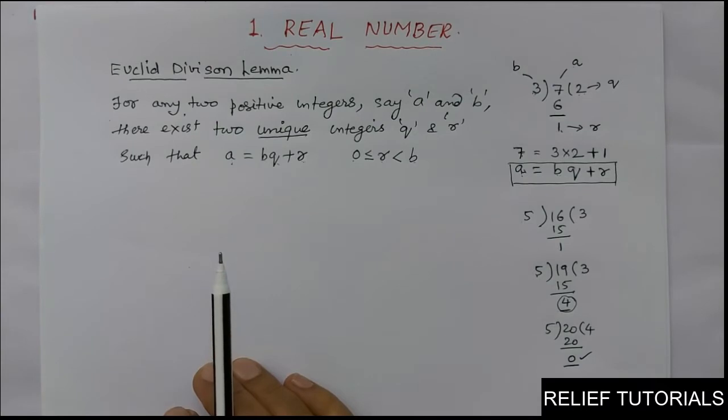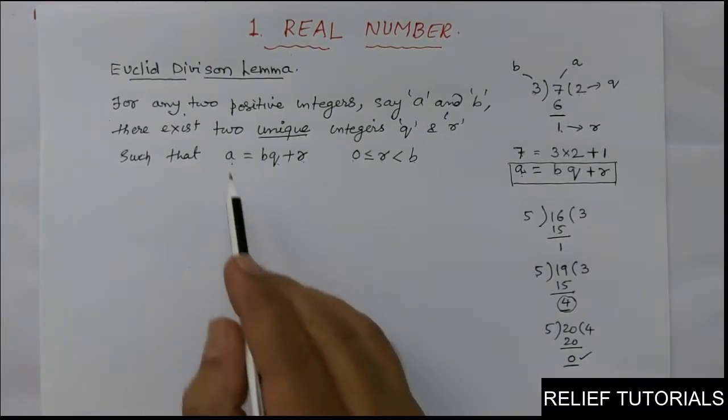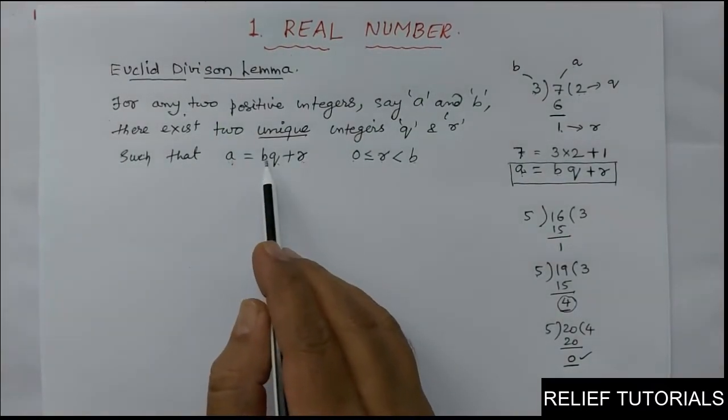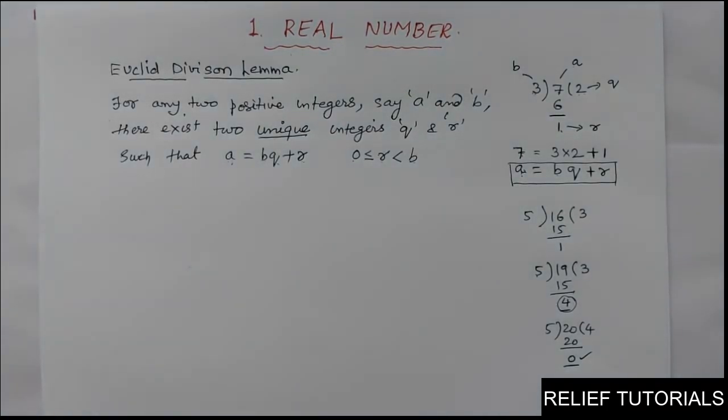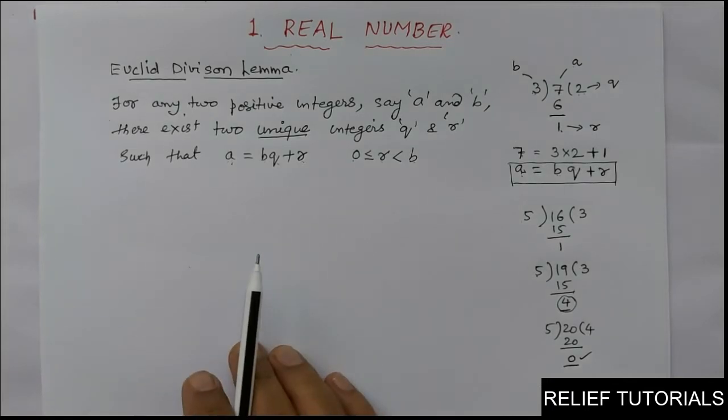Now, you might know this: A is called the dividend, B is called the divisor, Q is called the quotient, and R is called the remainder. Now we will see the application of this Euclid's division lemma. Based on this, there are some problems which we have to prove, but that I will discuss later. Before that, I will teach you Euclid's division algorithm.